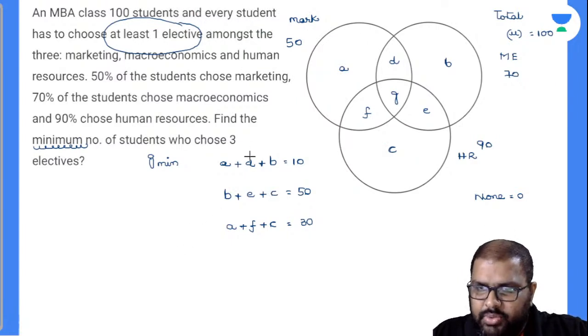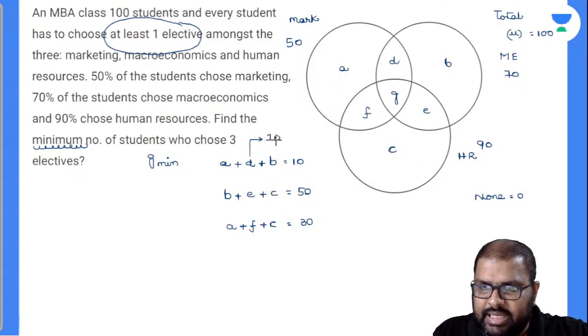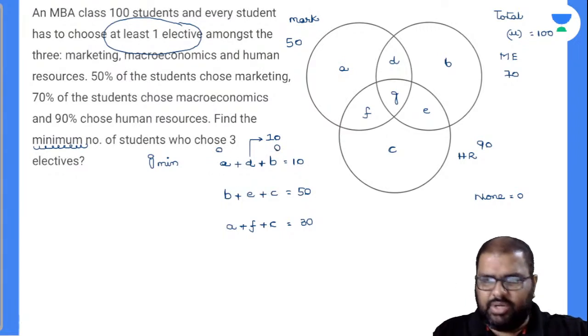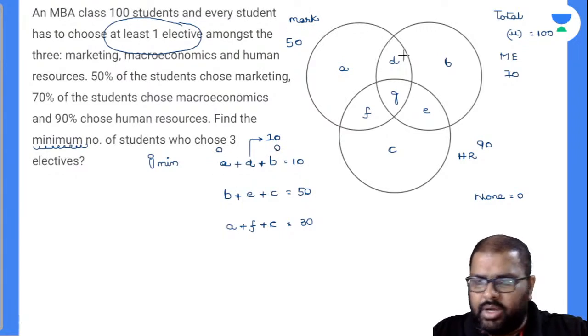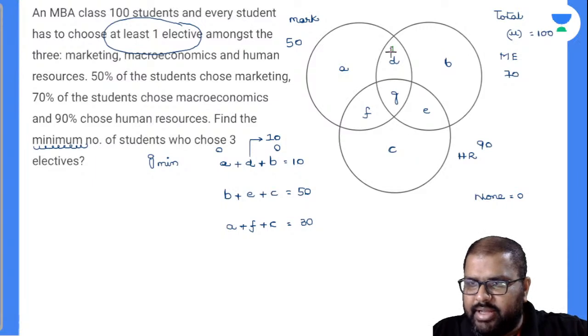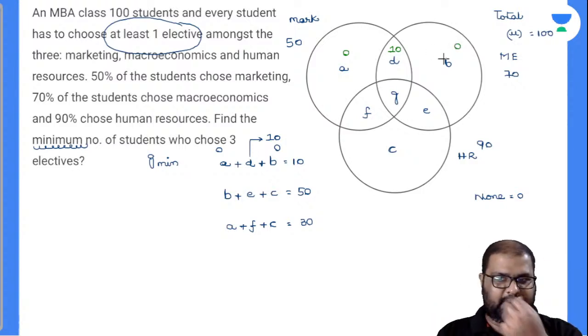What maximum value can you give for D? Is it 10? Yes, it is 10. So my A will be 0 and my B will be 0. Let us write this down. If I am going wrong, I'll correct it. So D max value is 10, my A value is 0, my B value is 0. You have to satisfy all those values.